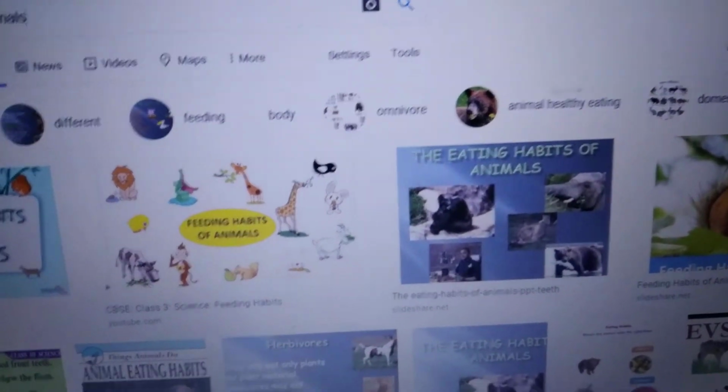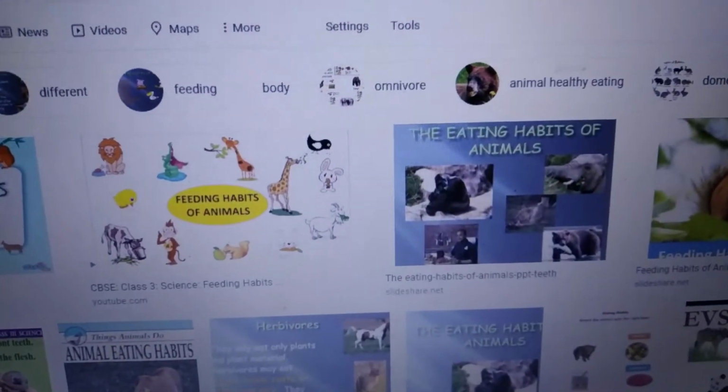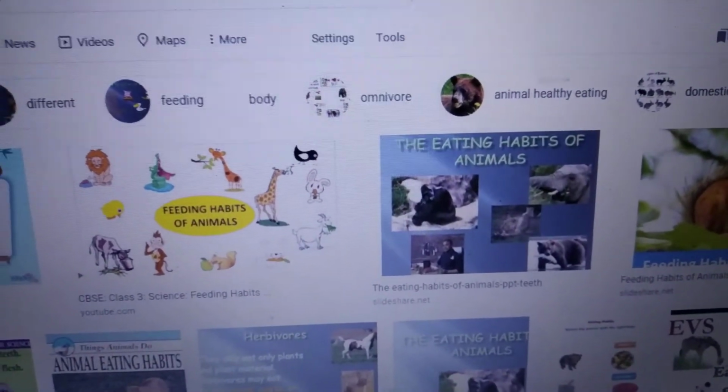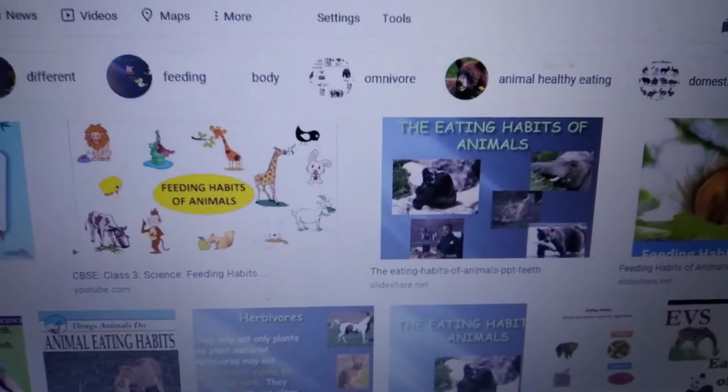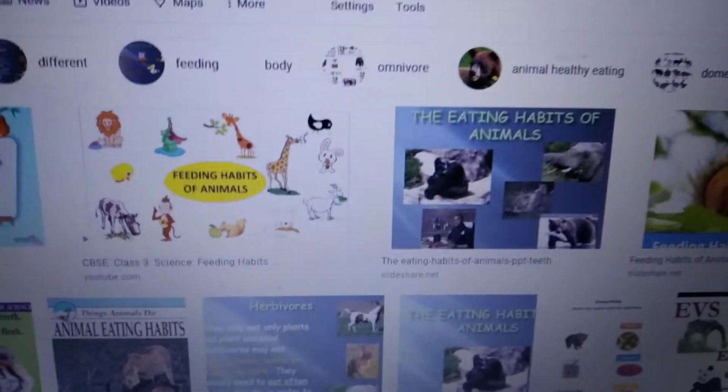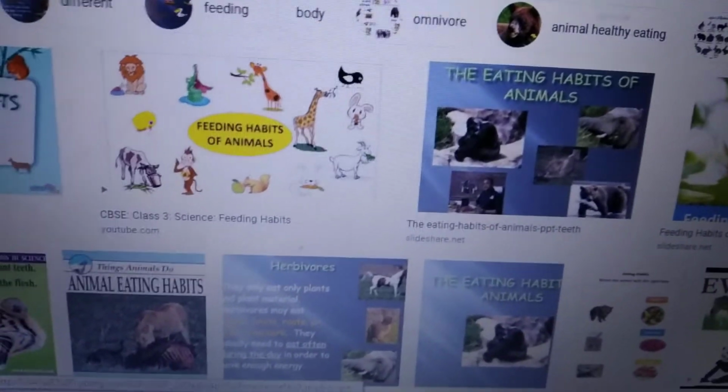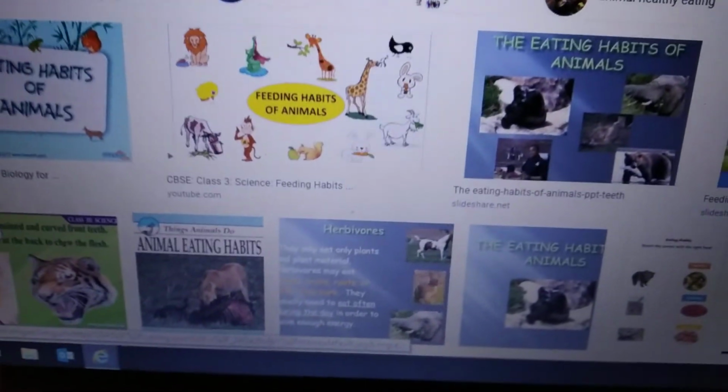This is up to adaptation for food, children. We have discussed the types of feeding habits of animals: herbivores, omnivores, carnivores, scavengers, parasites, and decomposers. Next, we will see adaptation for protection. Okay, children, hope you have understood up to here.